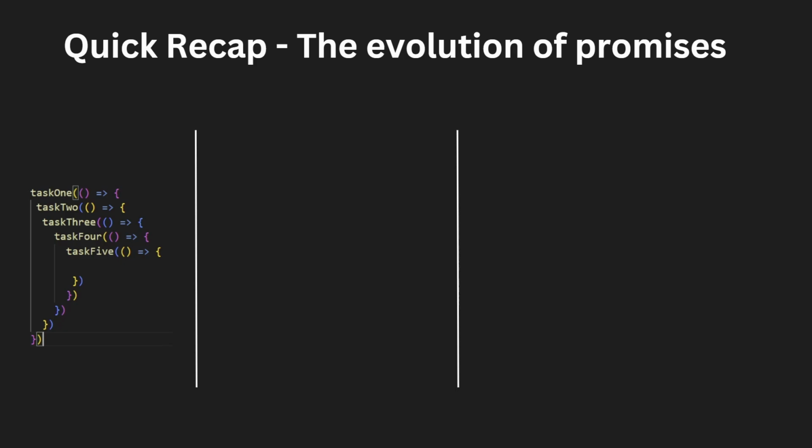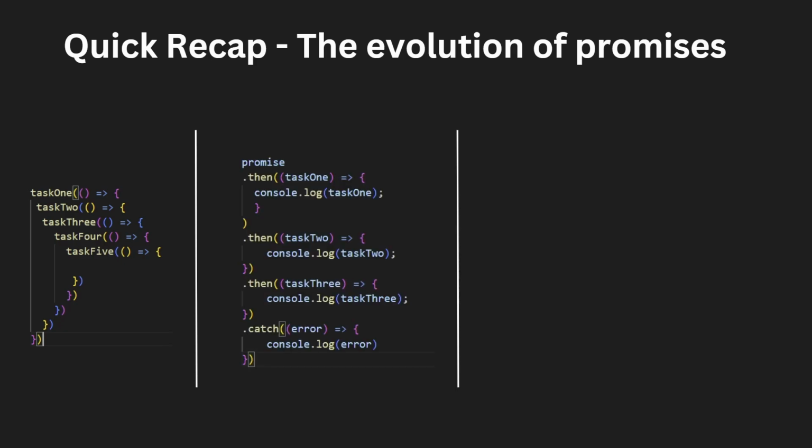But as you can see, this quickly led to callbacks becoming deeply nested, and this led to what we called earlier callback hell. So to solve this issue, JavaScript introduced promises as part of ES6. And this essentially just simplified working with callbacks and made for better syntax. So what you would do is you create a promise, and then one of the most powerful features of ES6 was the ability to chain asynchronous operations together. This allowed us to perform sequential operations in a more readable and organized manner.